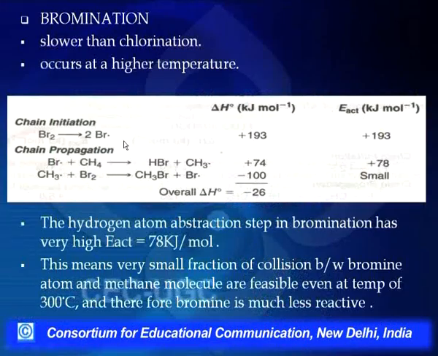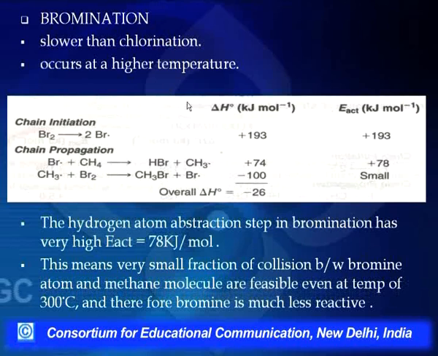Now if we talk of bromination, bromination is slower than chlorination and of course slower than fluorination also. It occurs at a higher temperature and its energy of activation is comparatively small. Since it is occurring at a higher temperature, it will be a little less reactive than chlorine.